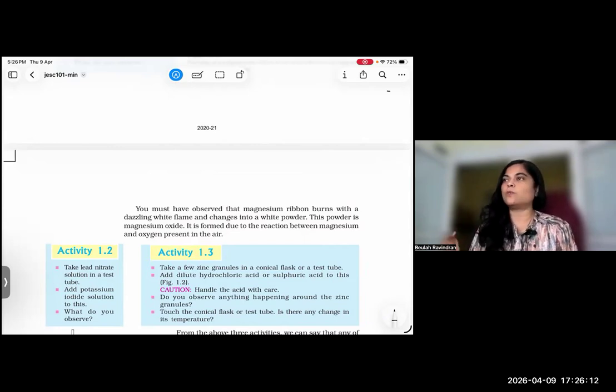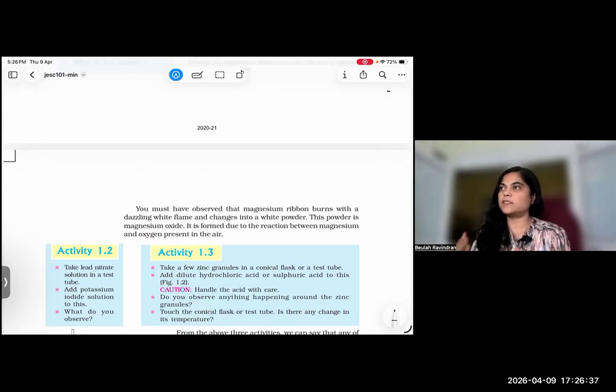Right now, you must know what is in this portion. What is a chemical reaction? What are the chemical reactions associated with our daily life, real life? Everything we saw. If it is a chemical reaction, definitely a new product should be formed. And we also saw balancing, how to balance chemical reactions. Why is balancing important? Because it should follow the law of conservation of mass. So it should be balanced.